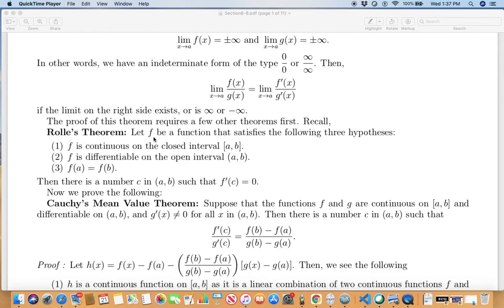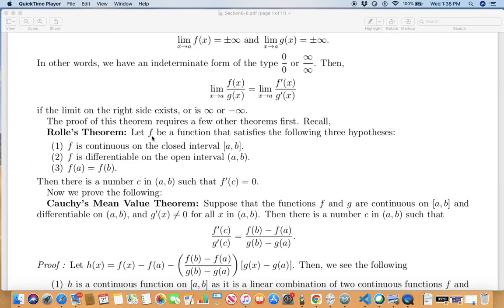Rolle's theorem says, let f be a function that satisfies the following three hypotheses. The function f is continuous on the closed interval a to b, f is differentiable on the open interval a to b, and the value of f at a is the value of f at b. Then there is a number c in the open interval (a, b) such that f prime(c) is 0.